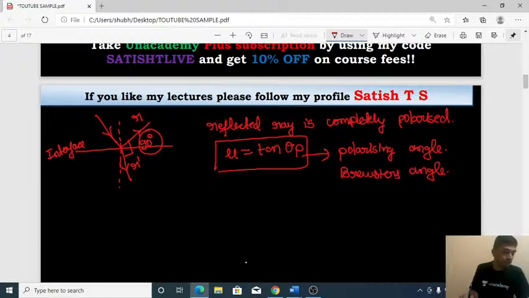Is it clear to everyone? So theta p is the angle of incidence for which the refracted ray of light and the reflected ray of light make 90 degrees in between, and the reflected ray of light is completely polarized. That is called the polarizing angle. I hope that is clear to everyone.